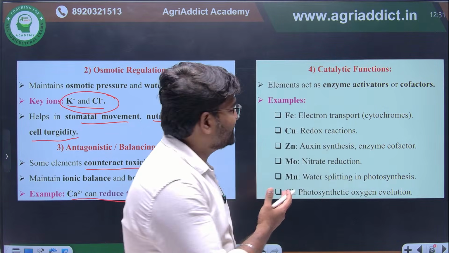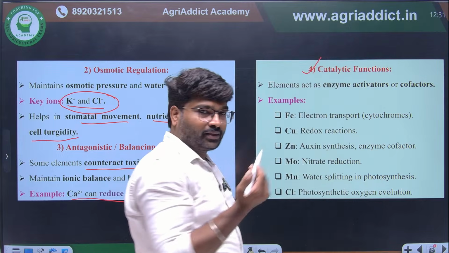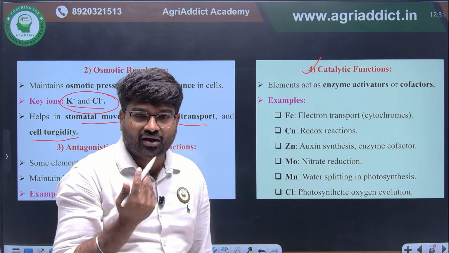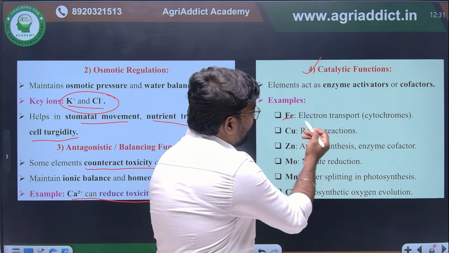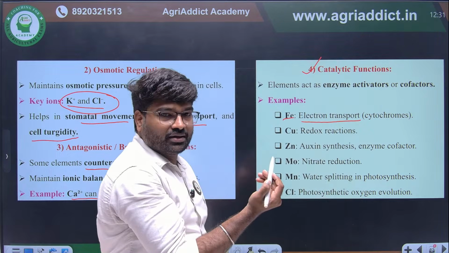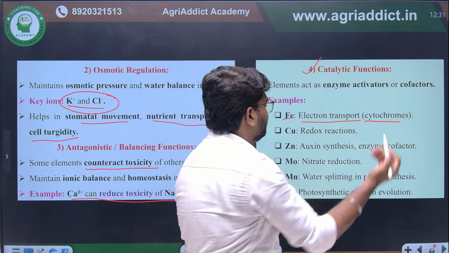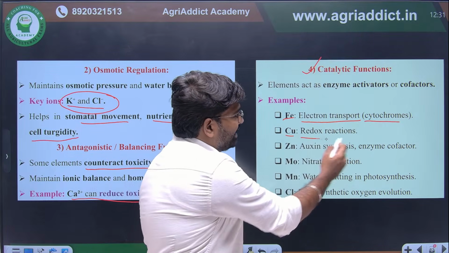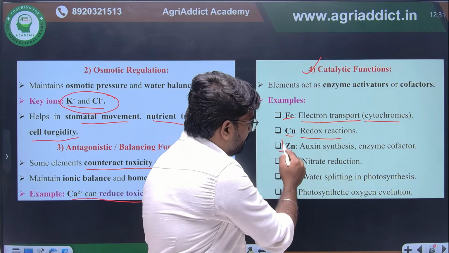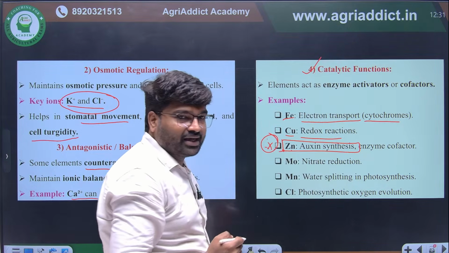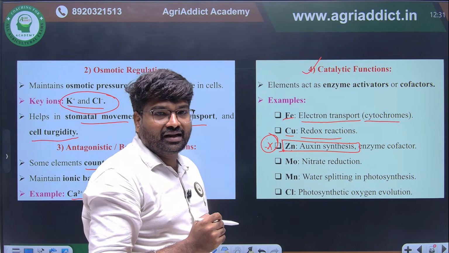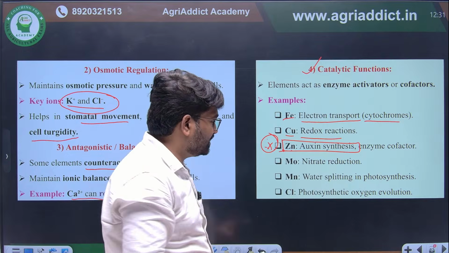Another important class is catalytic function. It can act as a cofactor or coenzyme for different enzymes. Iron will be primarily involved in electron transport, particularly cytochromes will have iron content. Copper will be involved in redox reactions. Zinc is the cofactor for auxin biosynthesis. They have asked this one time. Zinc is the cofactor required for auxin biosynthesis.